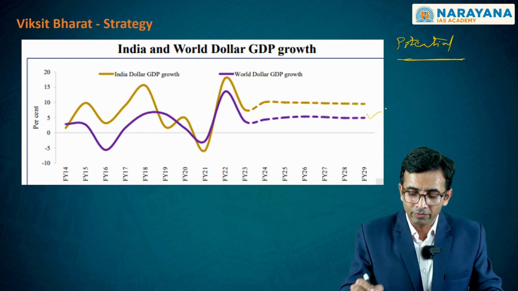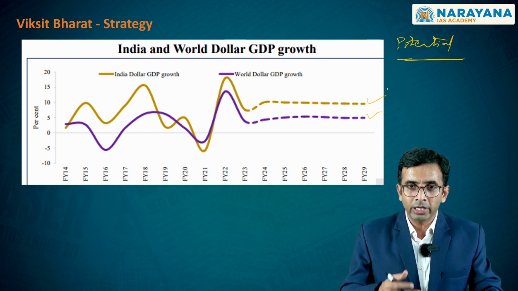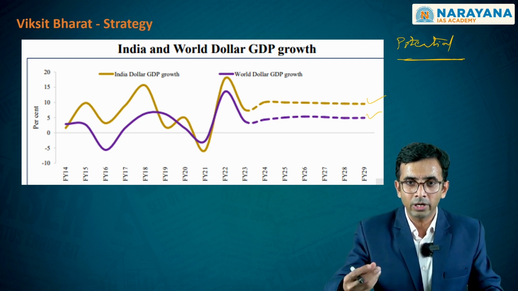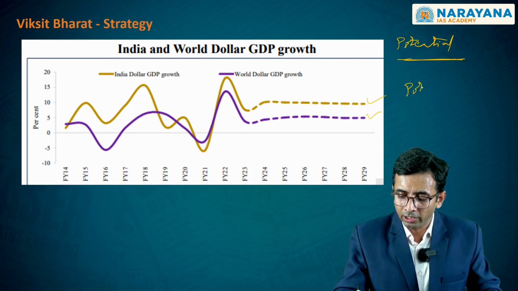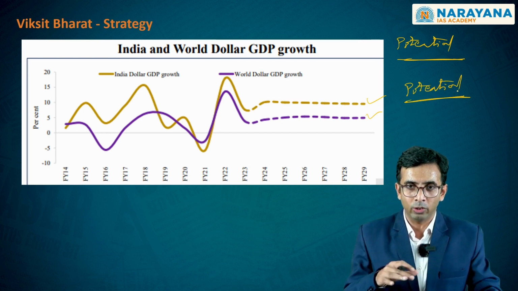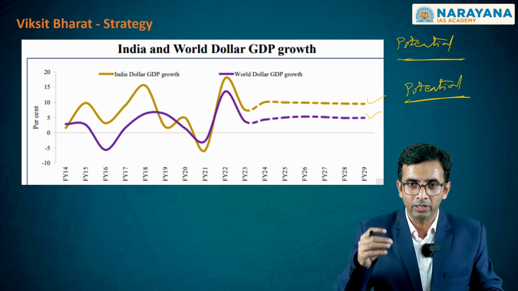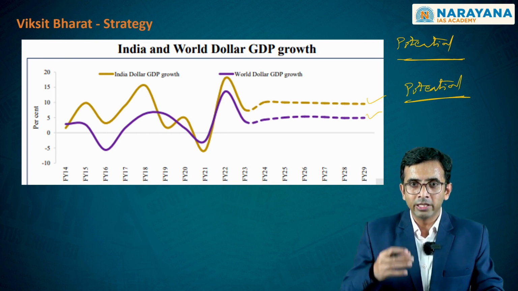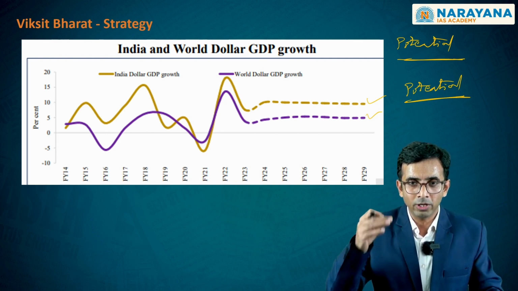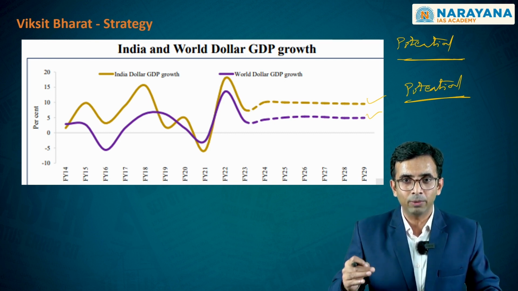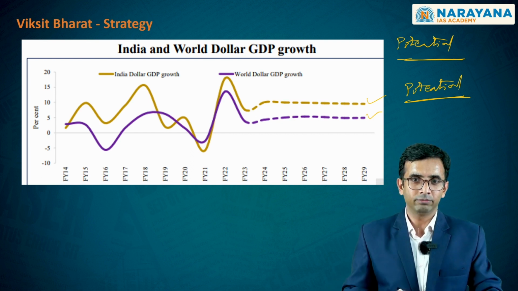It is India which is going to show growth rates higher than the world economic growth on average, and hence the potential growth for the economy has also been established depending upon the macroeconomic fundamentals which are stable within the Indian economy, and hence this is possible according to this interim budget. The possibility is of Viksit Bharat by 2047.